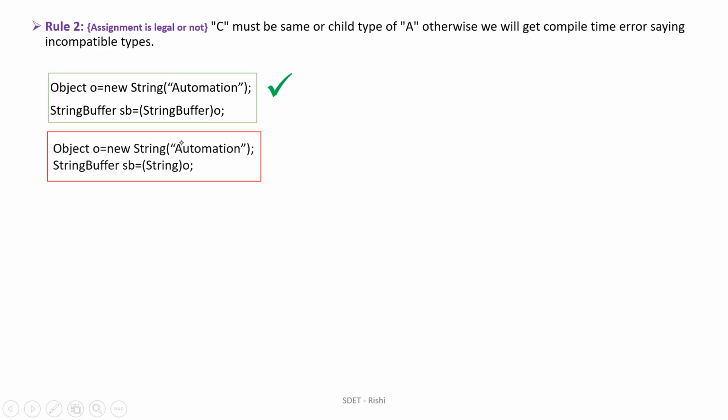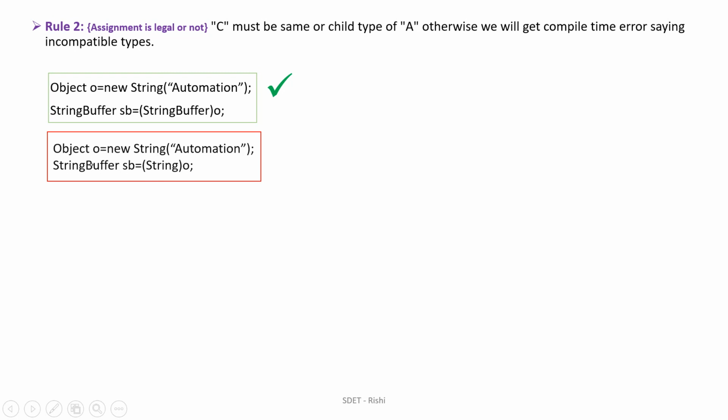According to rule 1, we check whether D and C have a parent-child relationship. String is a child of Object, yes, so rule 1 is fine.